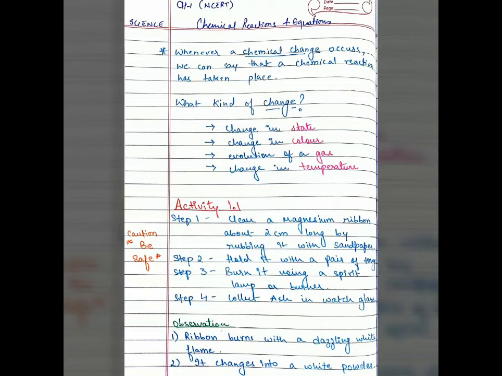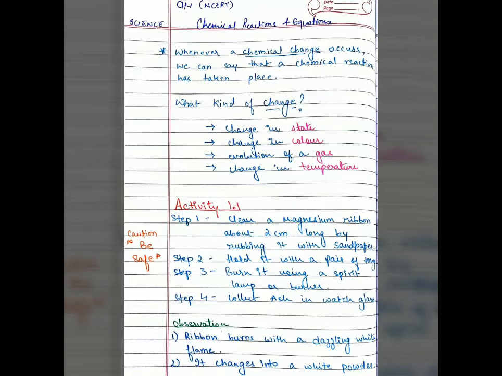We are going to discuss 3 activities here. Each of these 3 activities contain one metal each. In the first activity, we are going to deal with magnesium as its metal. So activity 1.1 says clean a magnesium ribbon of about 2 cm long. Clean it by using sandpaper so that it removes all the impurities. Hold it with a pair of tongs. Burn it using the spirit lamp or a burner. Collect the ash in a watch glass. Remember, while burning, do not go really close to the burner and neither look at the flame directly.